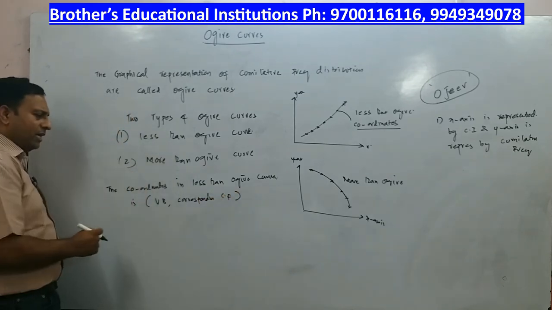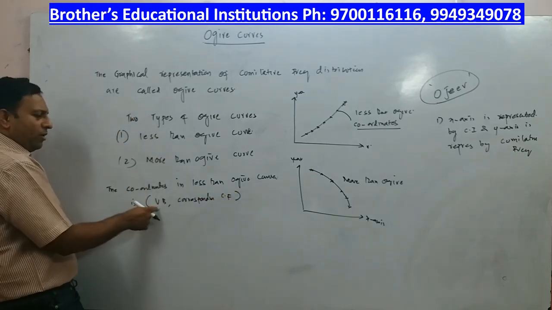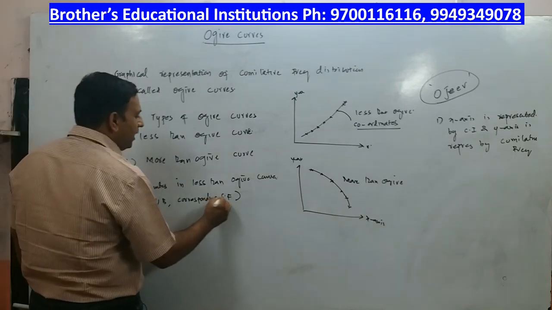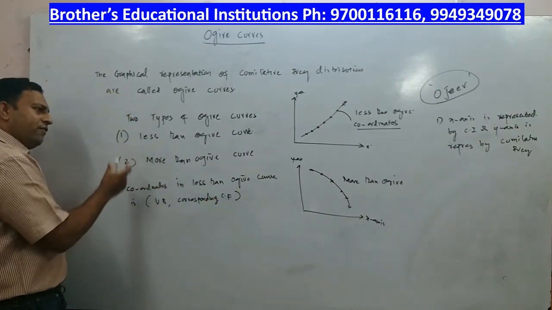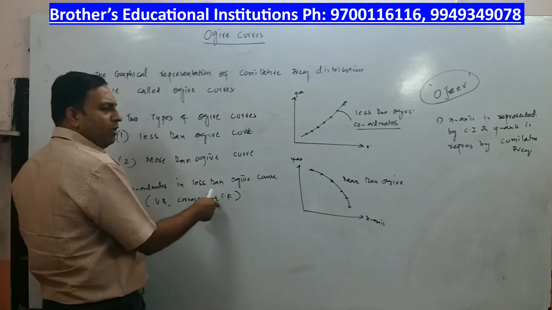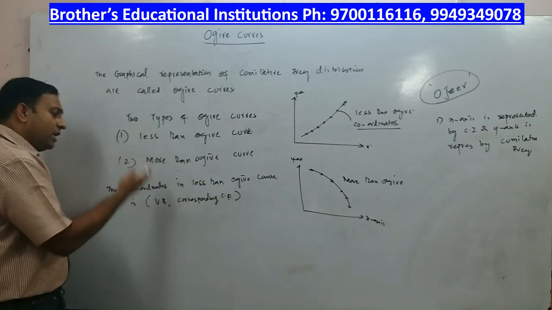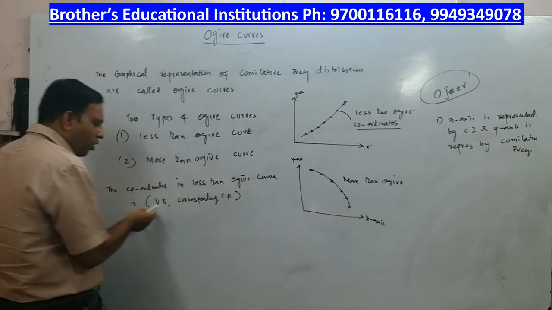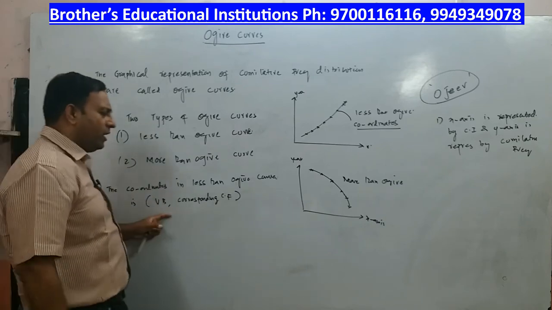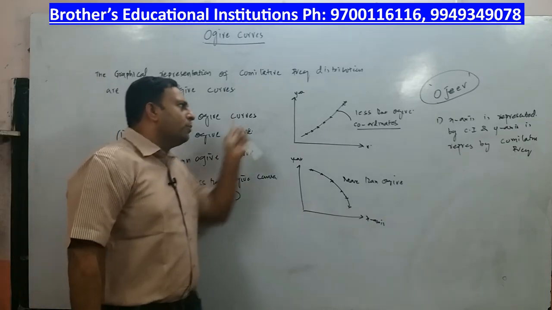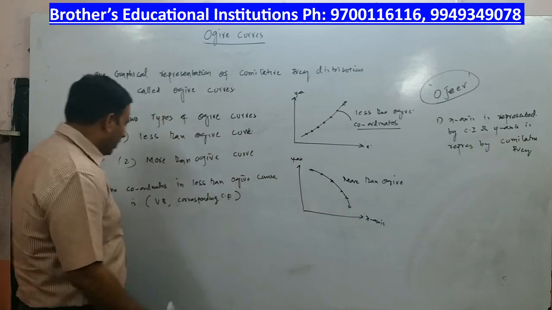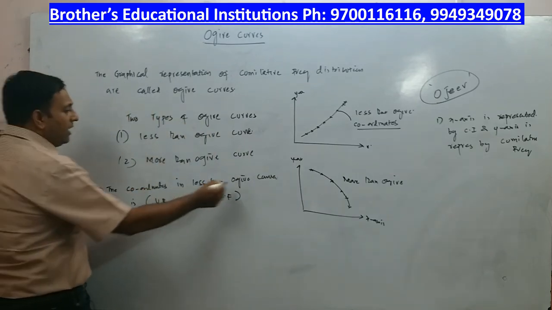So you write the class interval. In that class interval, you take the upper boundary or upper limit and its corresponding cumulative frequency. Like that, for every class interval, you take its upper boundary and cumulative frequency. That's how you will get the coordinates. And once you write those coordinates, you plot them on graph paper. That is what you will do when you are dealing with the less than ogive curve.